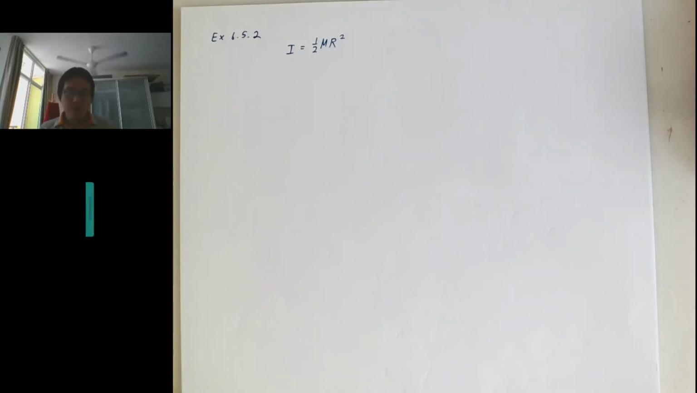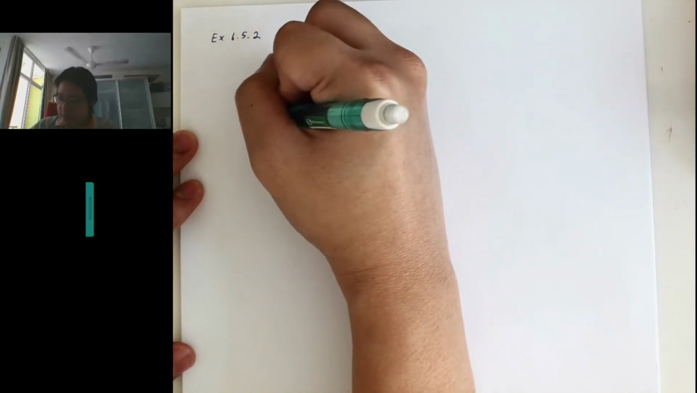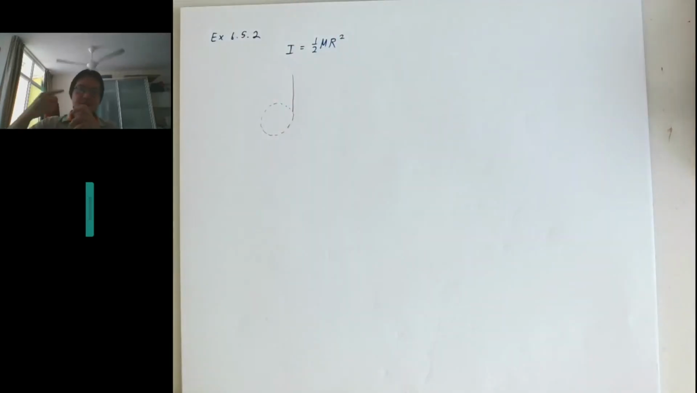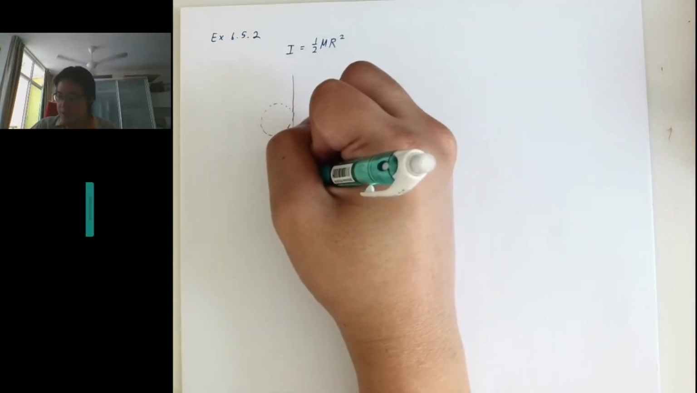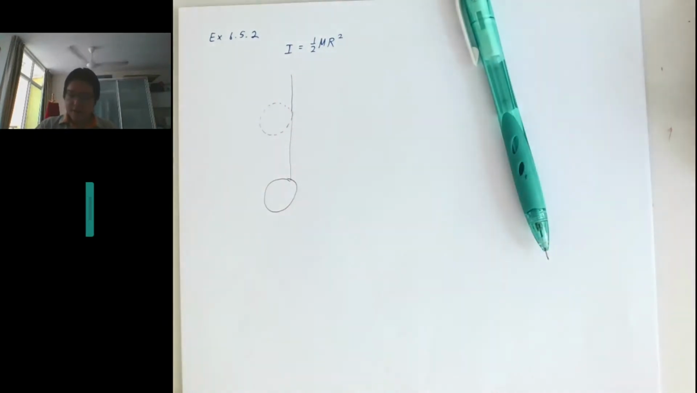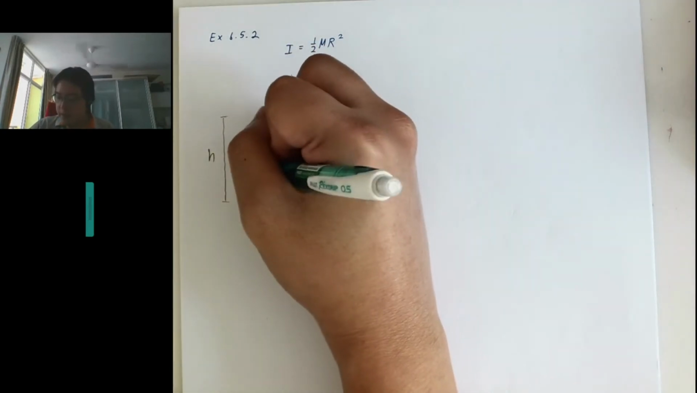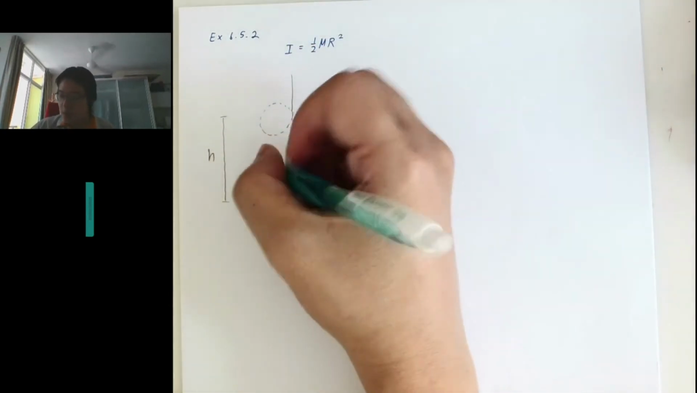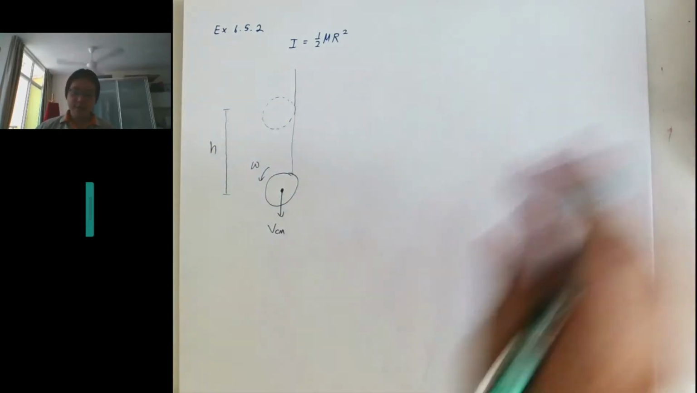So the picture looks like this. I have a yo-yo, and the yo-yo has a string rolled inside. If you let go, the yo-yo will unwind, and it will continue to unwind down. The motion starts from rest, and the distance covered is h. By the time it gets here, it is rotating at omega, and the linear motion is going at VCM.